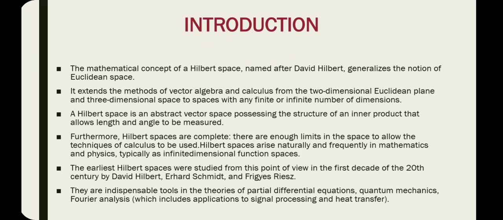And Hilbert space is an abstract vector space possessing the structure of an inner product that allows length and angle to be measured. Here the inner product, which is nothing but the inner product space, we will discuss in detail later. By using this Hilbert space concept we include the concept of inner product space just for the calculation of length and angle to be measured. Furthermore, Hilbert spaces are complete,